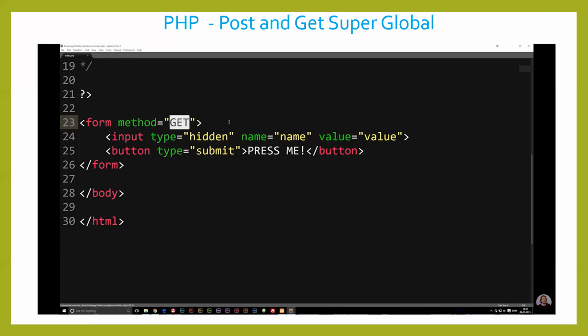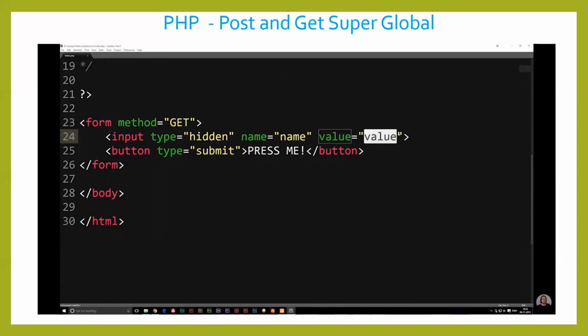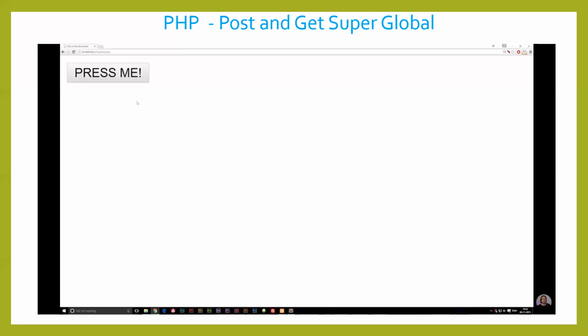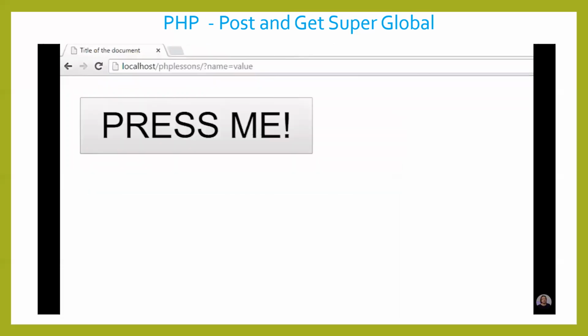So if I were to go back to my get method and click the button, it should tell us that name is equal to value. Now we could of course write anything in here we wanted to. I'm just going to write name and value so we know what they are. So if I go into my website here and pay attention to the URL up here when I hit the button, it's going to say the actual URL, question mark, name equal to value.